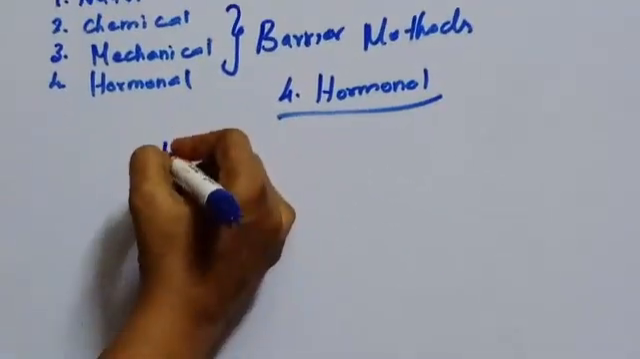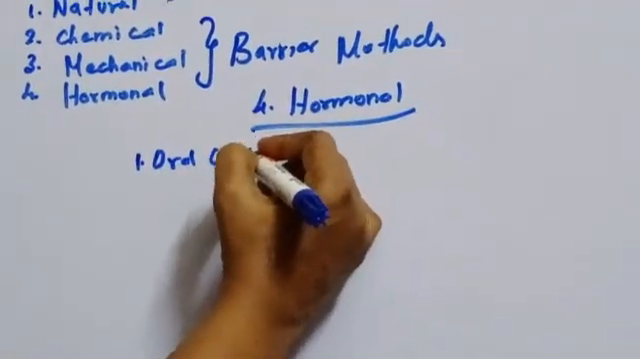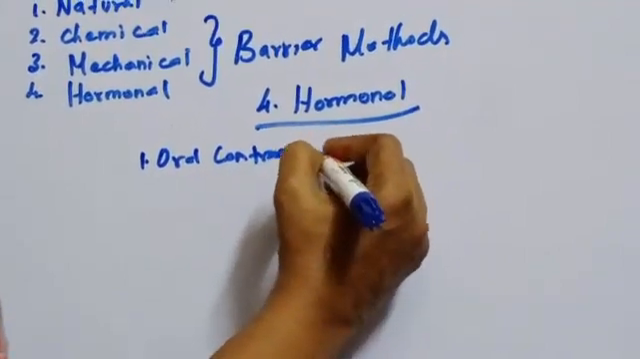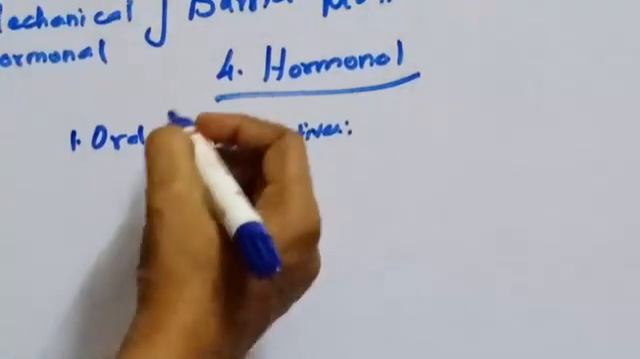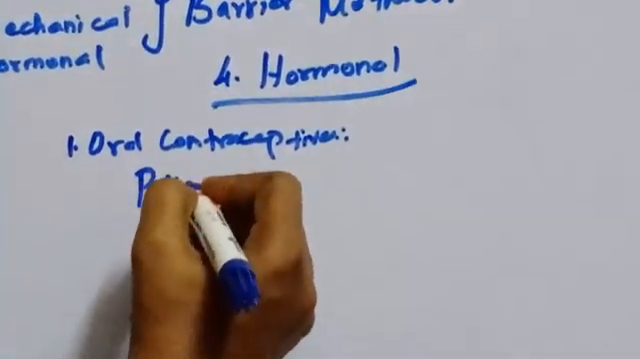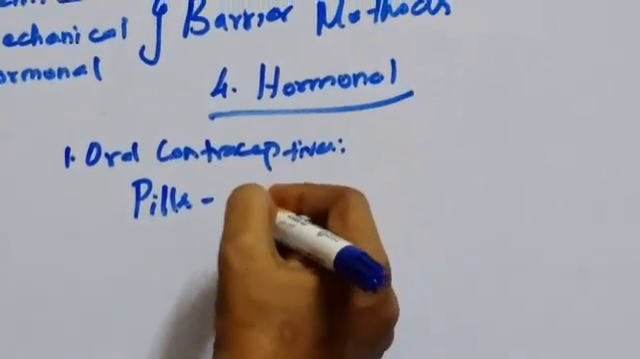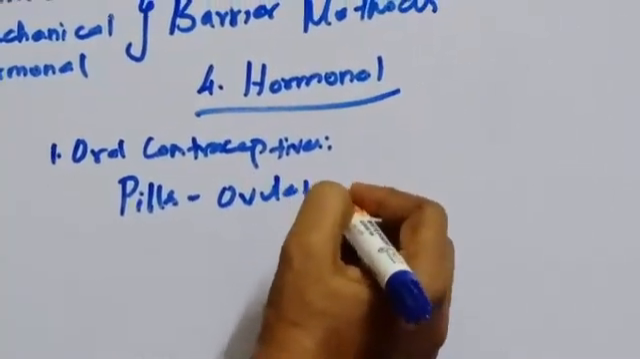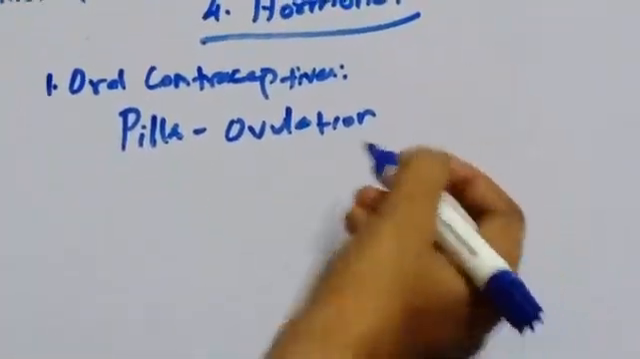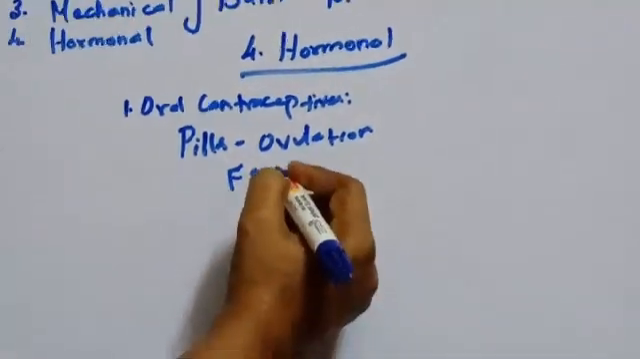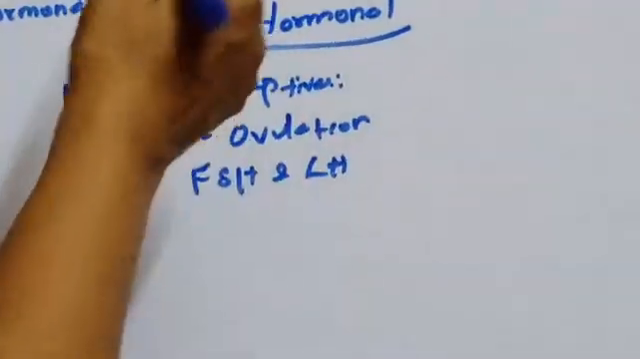First, in hormonal methods, we will see oral contraceptives. In oral contraceptives, pills are used. These pills prevent ovulation. How do they prevent ovulation? By inhibiting the secretion of follicle stimulating hormone as well as luteinizing hormone.